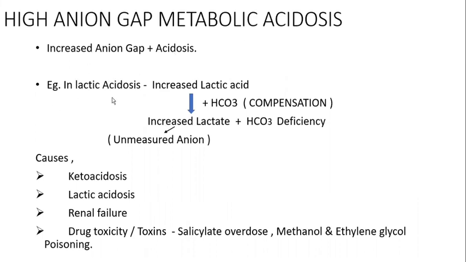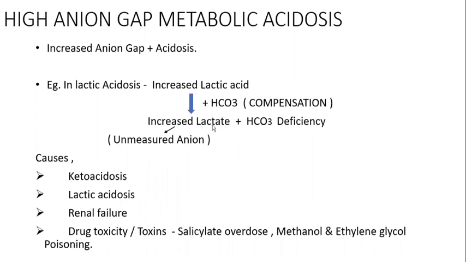What happens in lactic acidosis? There will be increased lactic acid buildup in our body. Whenever there is an increase in acid, our body buffers, like bicarbonate buffers or the chemical buffers, come immediately to compensate the acid, that is, to neutralize the acid. These bicarbonates are used to neutralize the lactic acid. After the neutralization, it converts into lactate.